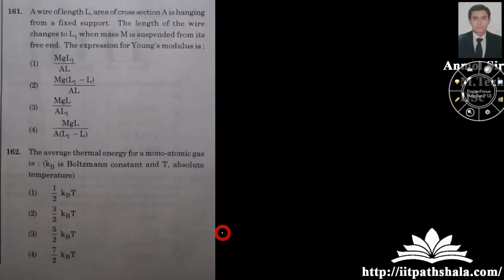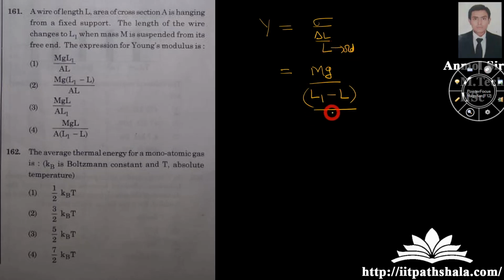Now the next question. A wire of length L and area of cross section A is hanging from a fixed support. The length of the wire changes to L1 when a mass m is suspended from its free end. What is the expression for Young's modulus of elasticity? You know that Young's modulus of elasticity is nothing but stress upon strain. Stress is mg, and strain is the change in length over the original length. The new length is L1, the old length was L.